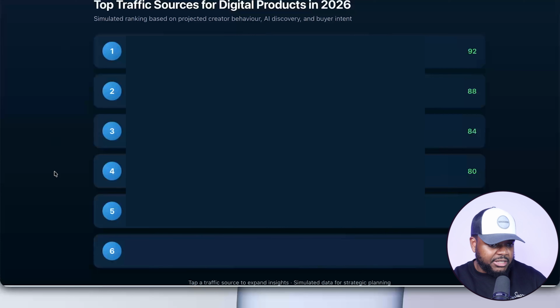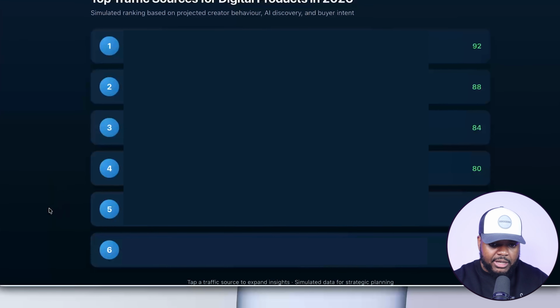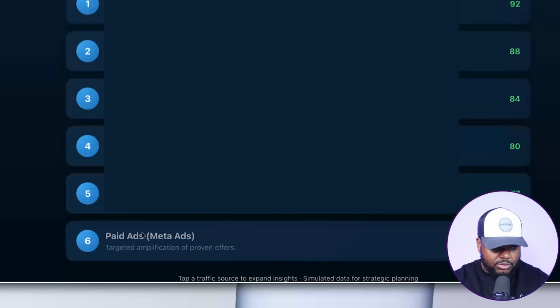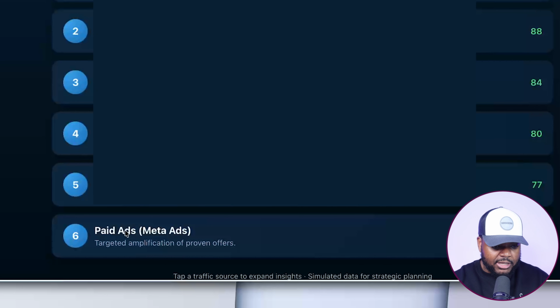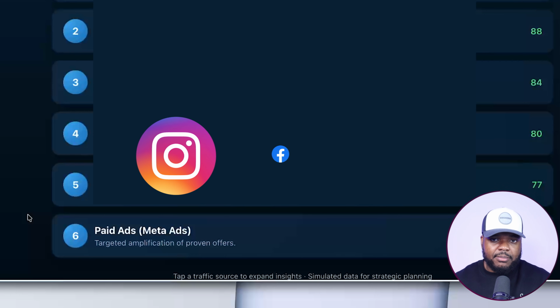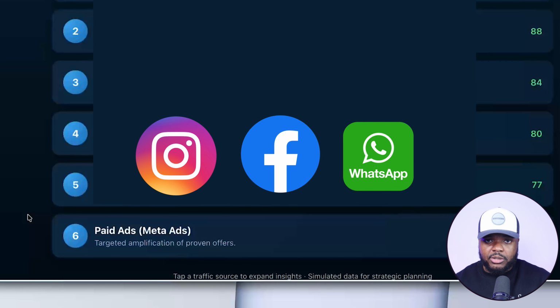According to ChatGPT 5.2, the 6th opportunity when it comes to traffic sources for digital products is going to be paid ads, specifically Meta ads. Now, I'm sure that you guys already know exactly what Meta ads are. They're going to be things like Instagram, Facebook, WhatsApp, and so on and so forth.